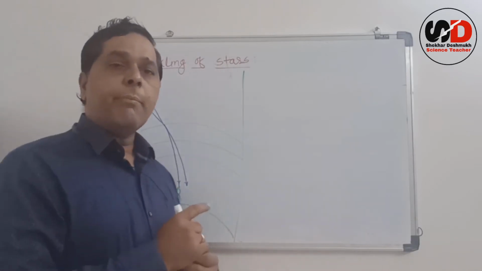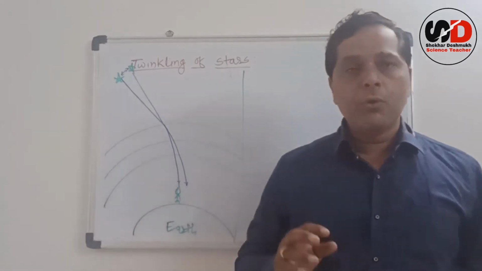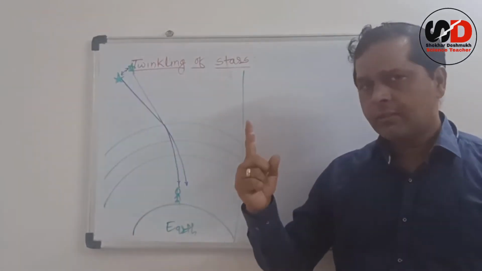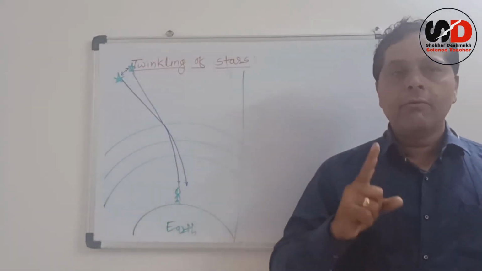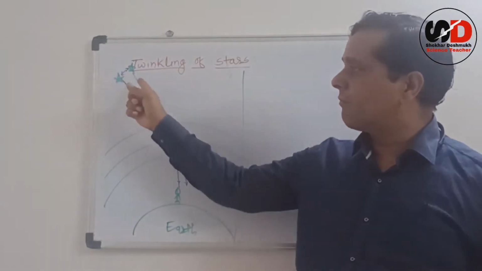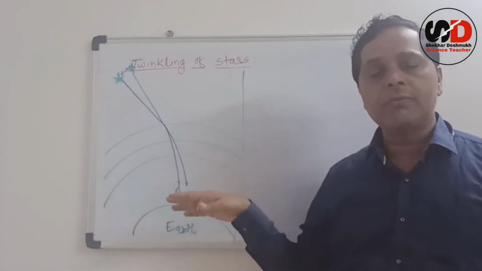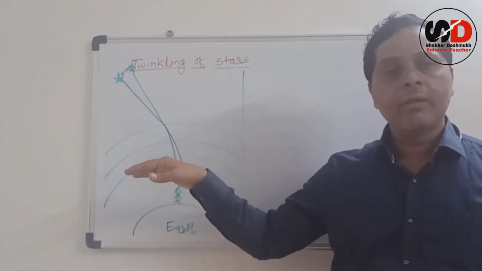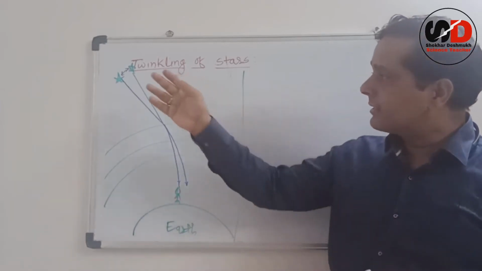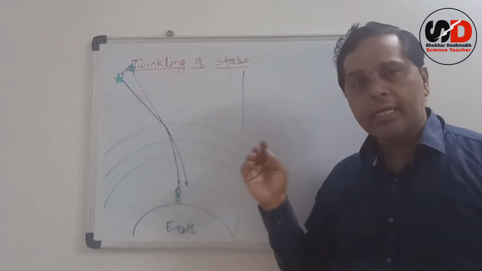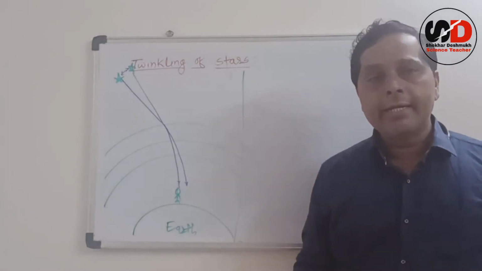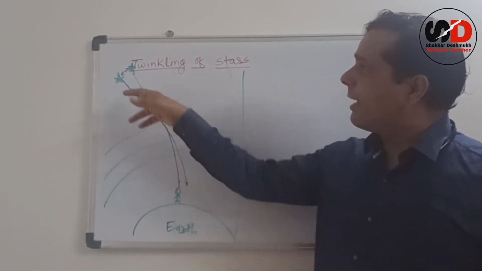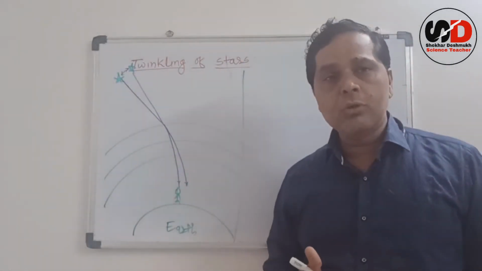So which are the main reasons? If you want to write it in the exam, what are the points? First, you have to say whenever the light travels from vacuum to air or atmosphere, whenever it enters the atmosphere, as it is coming from one transparent medium to another transparent medium, refraction of light takes place. And due to that the apparent position of the star is slightly above the original position.